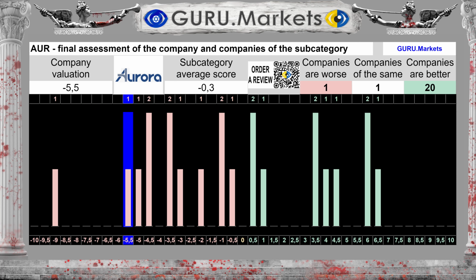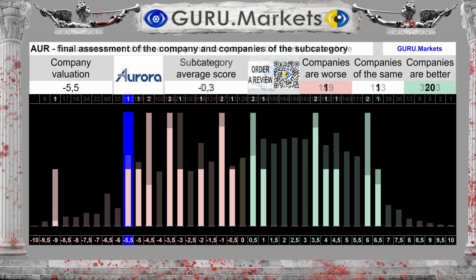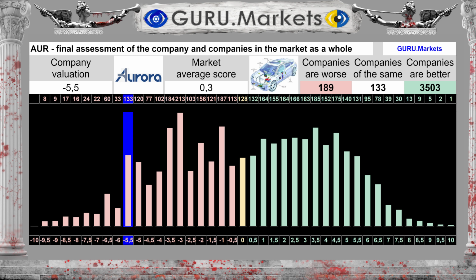The result is this: -5.5 out of 10 points. Average result for the subcategory: -0.3 points. If you look very broadly, within the entire US market as a whole, we can note that the average rating for the market in the aggregate is 0.3 points. Against a score of -5.5 points for the company Aurora Innovation Inc.